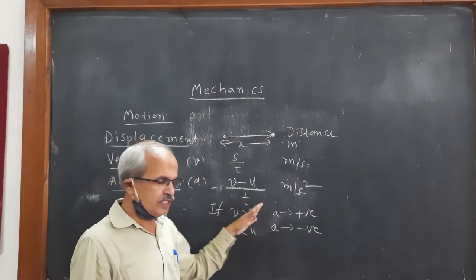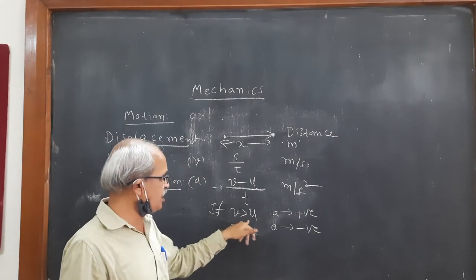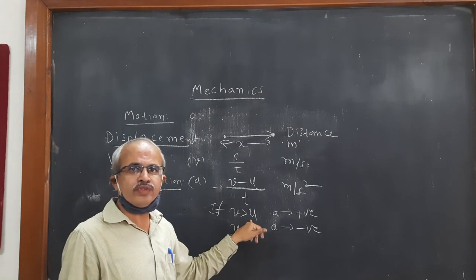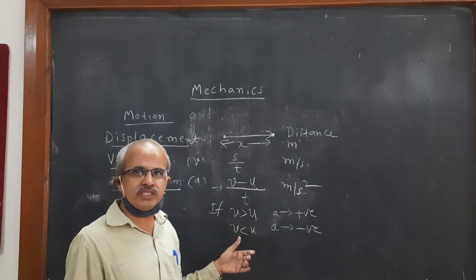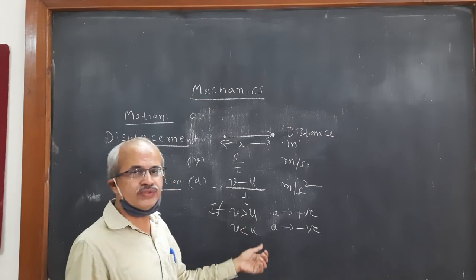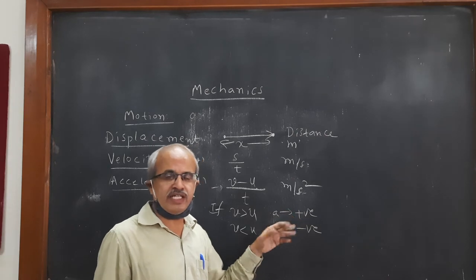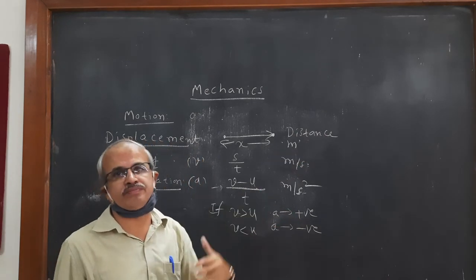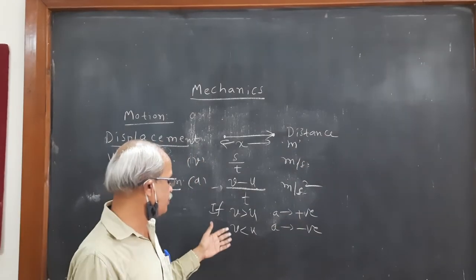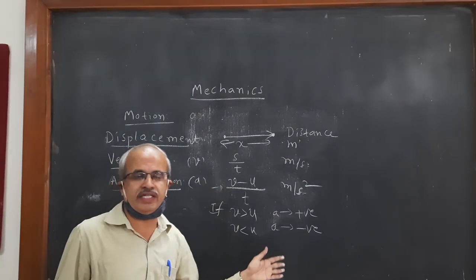If the train is moving away from the platform, then initial velocity will be 0, and then step by step the velocity increases, then V is greater than U. It is positive acceleration. Suppose that train is moving away from the platform. So these are the examples you can use for positive acceleration and negative acceleration.